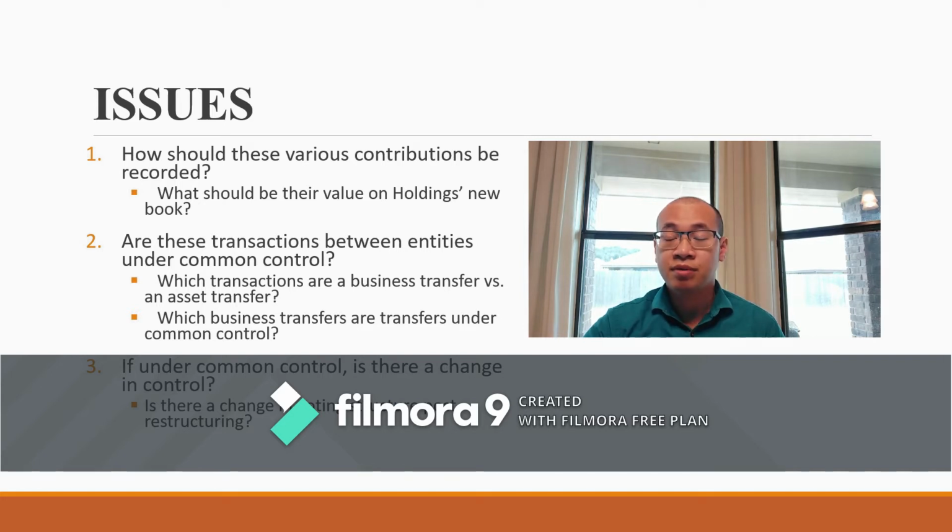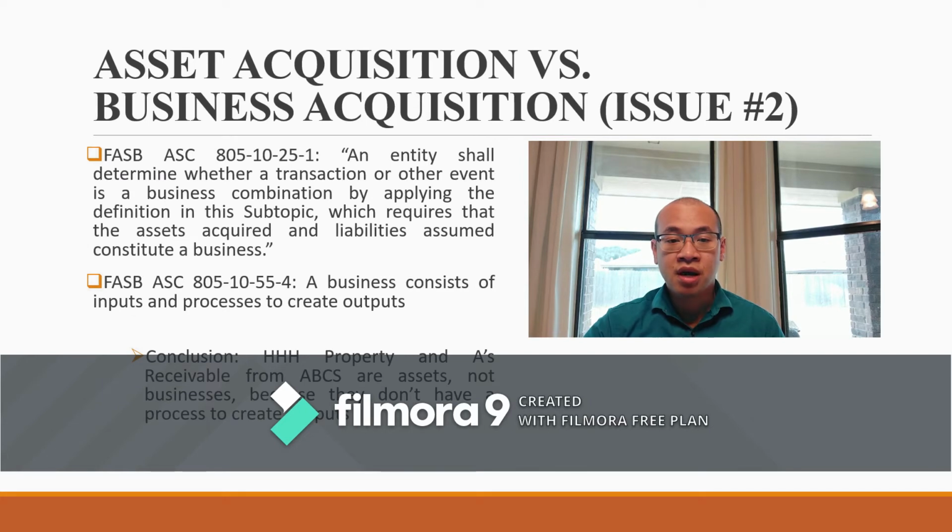Issue number three is to determine if there is a change in control for the business transaction under common control. To answer this question, we need to look at the control structure for these transactions before and after restructuring.